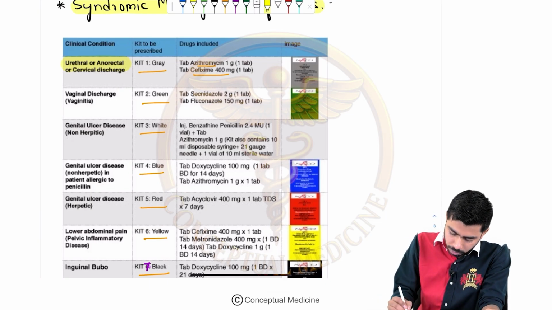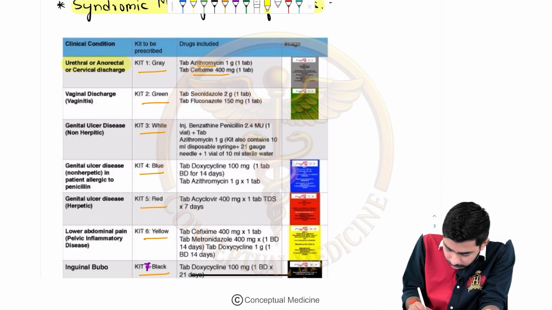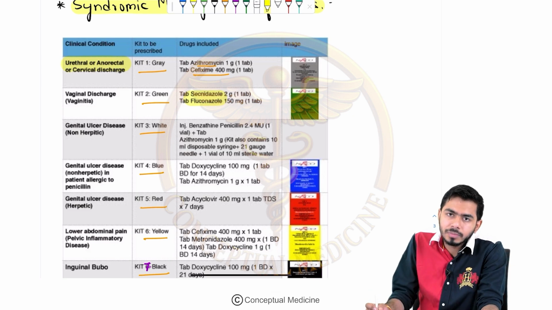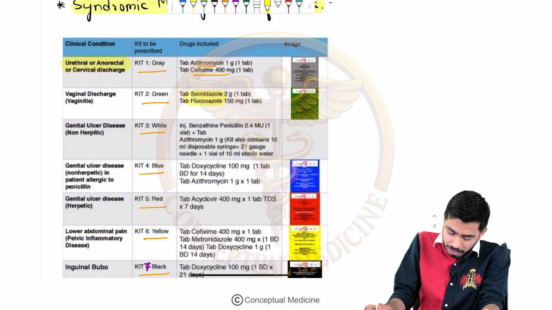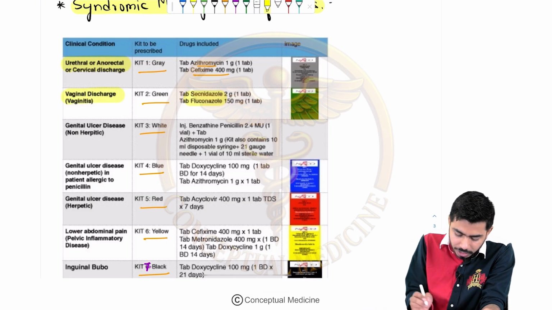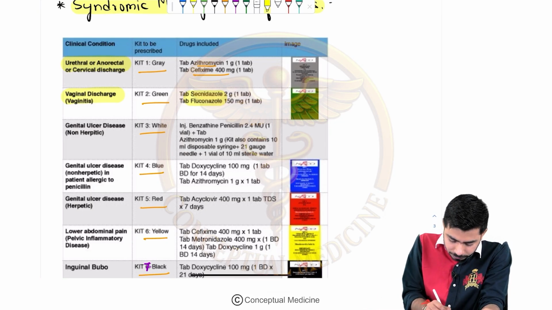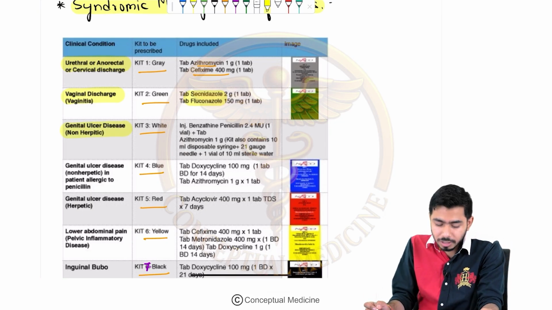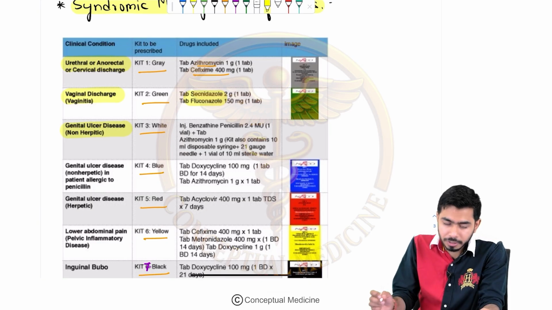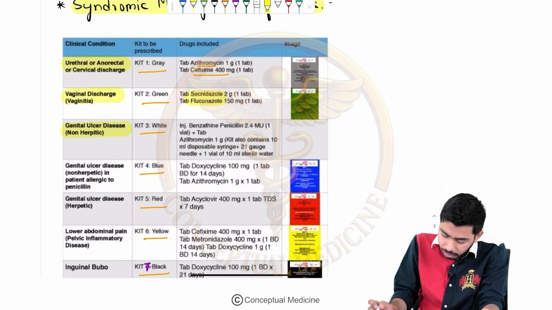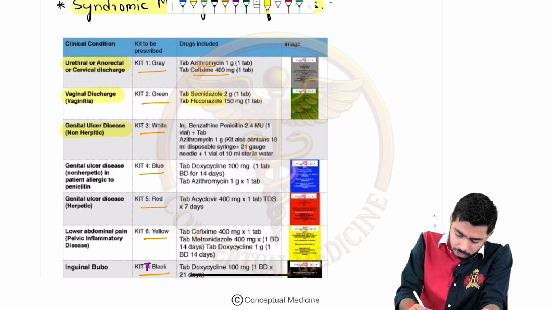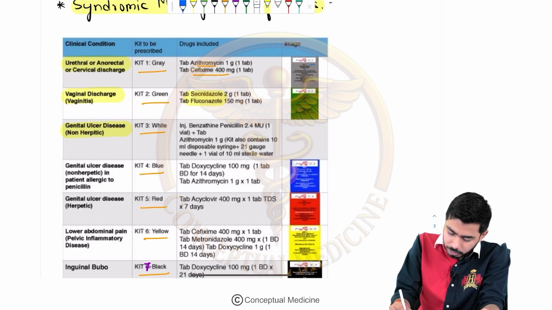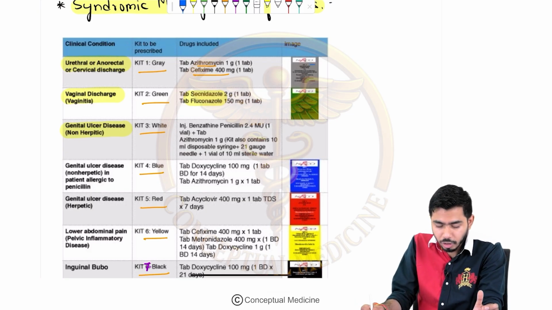Kit number 2 is the green color category, where we are giving secnidazole 2 gram, 1 tablet, and 1 tablet of fluconazole 150 mg, and that is included in the green category. Here we are giving that for vaginal discharge or vaginitis. For the non-herpetic genital ulcer disease, we are introducing the third kit. The third kit is the white color category, and in every kit there is a sign of NACO, because this is a NACO program only, and it is coming under the NACO program only.